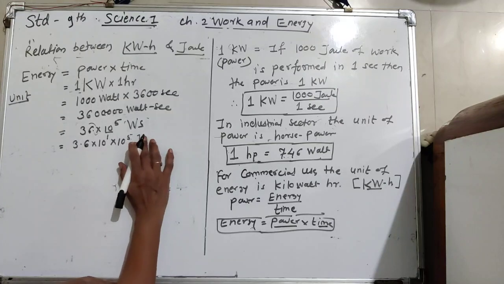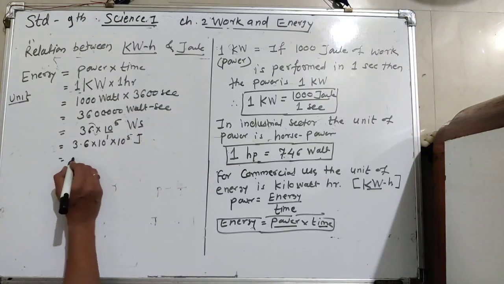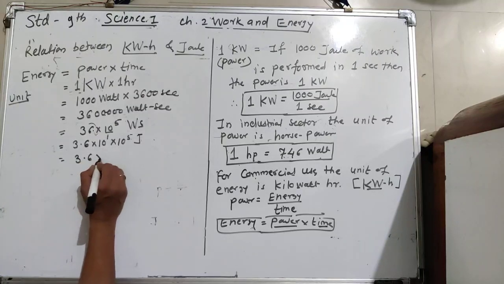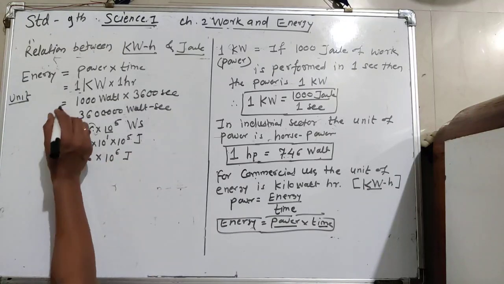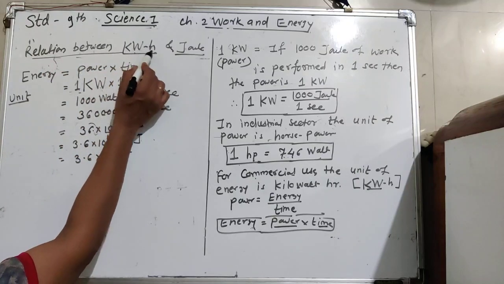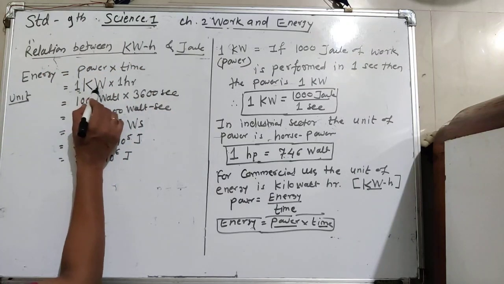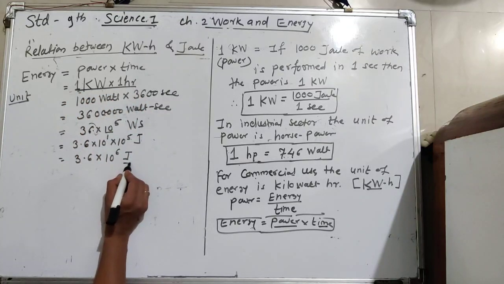In short it is the joule. Again, 3.6 into 10 raised to power 5 plus 1 is 6 joule. Means we converted kilowatt hour into joule.